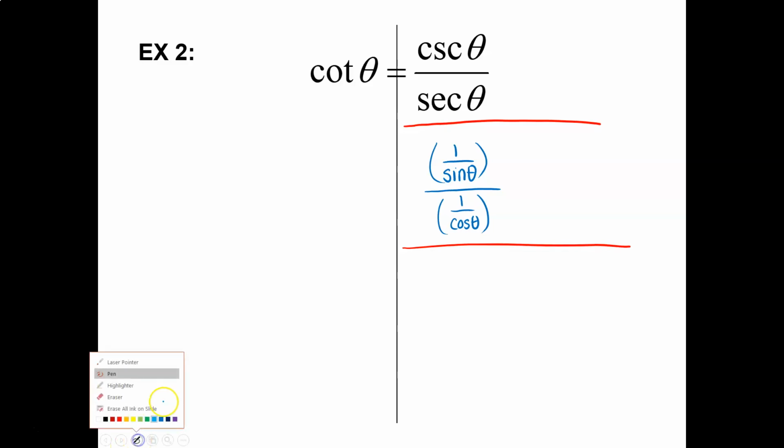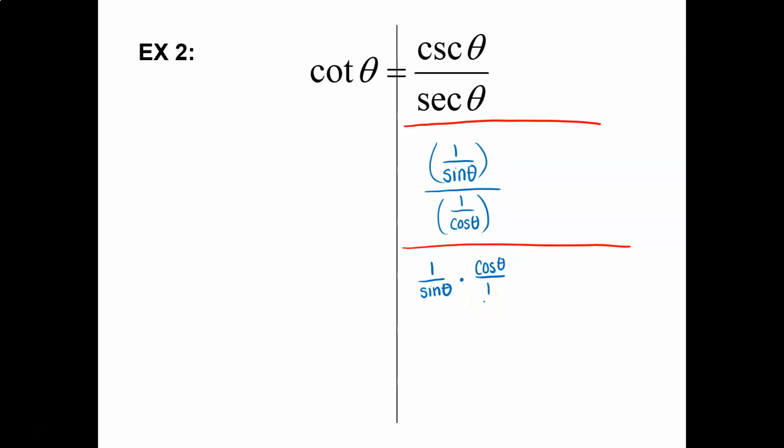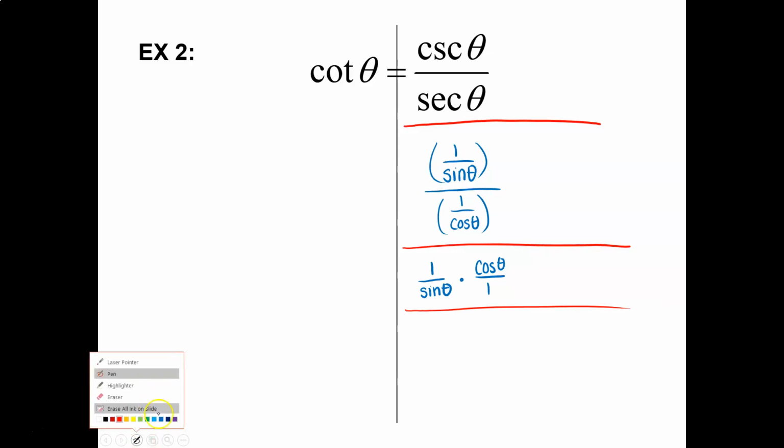I've got a complex fraction. You pretty much never want to have a complex fraction. Dividing fractions is easy as pie. Flip the second and multiply. So I have 1 over sine theta times cosine theta over 1. Show that step, okay? Don't just assume I knew that you were flipping and multiplying there. Show it.